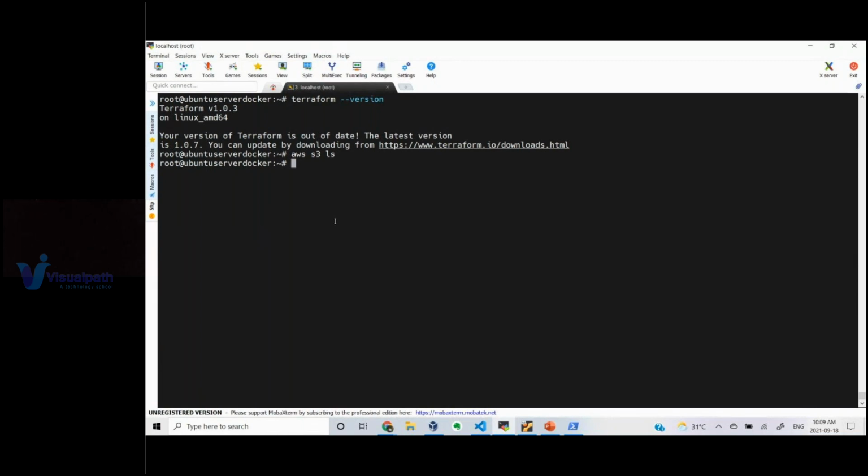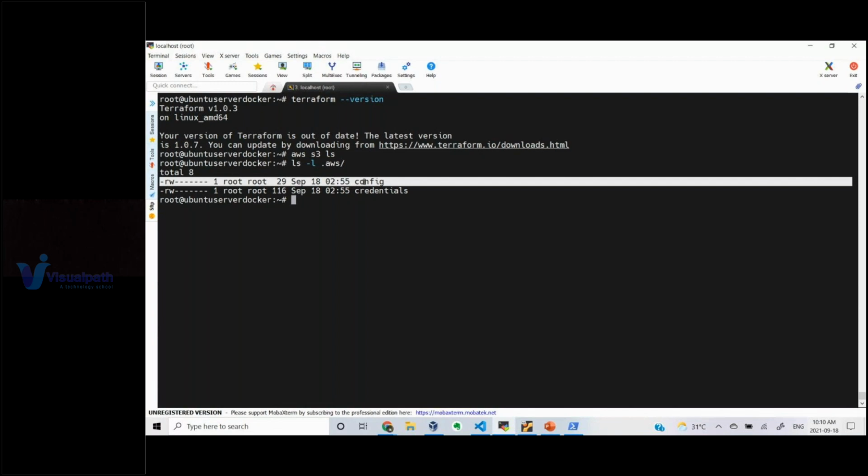My AWS CLI was able to interact with my AWS account because I've already configured AWS. I have my access key, secret key, and the region I want to use, and everything is stored in a specific file under the .aws directory. My secret key and access key are stored in this particular file, and my region and other details can be stored in the config file.